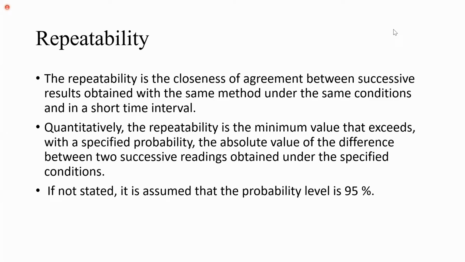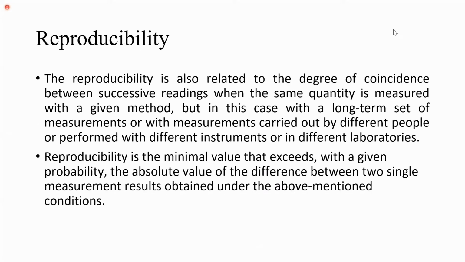Repeatability is the ability of the sensor to reproduce the same value even though there is no accuracy. And reproducibility: if you recreate the same conditions, the sensor should show the same reading for the same quantity. So these four are very, very important static characteristics, students.